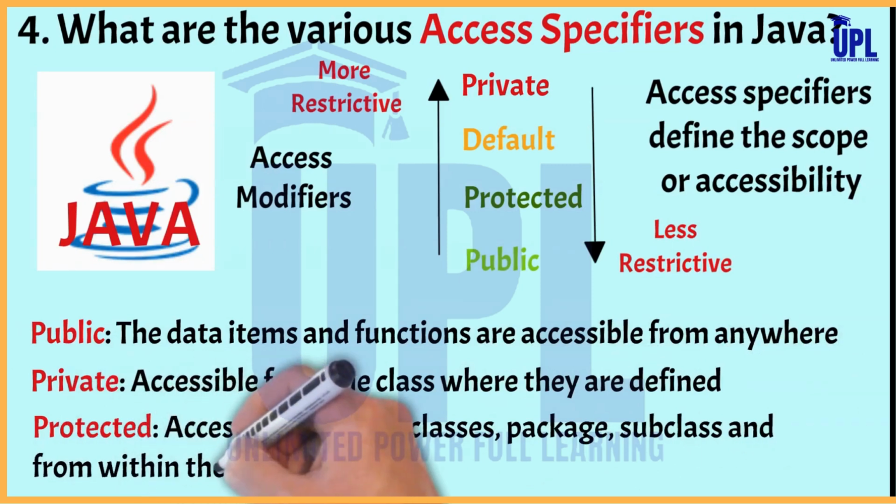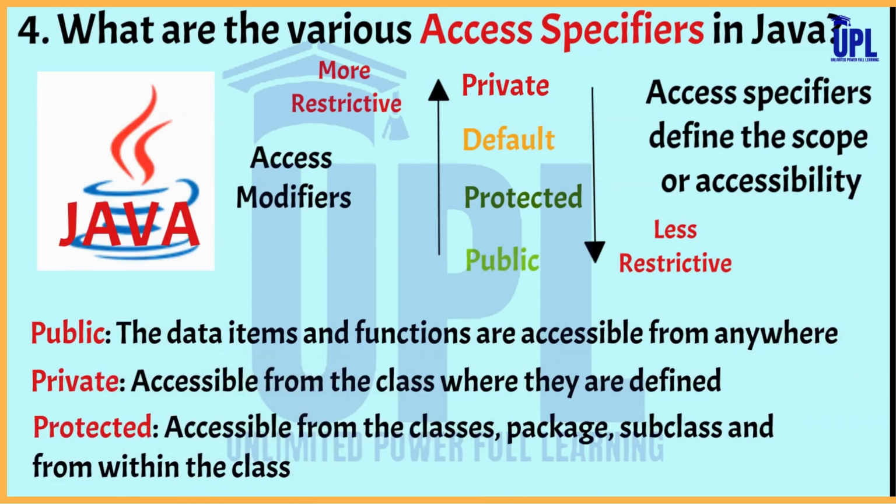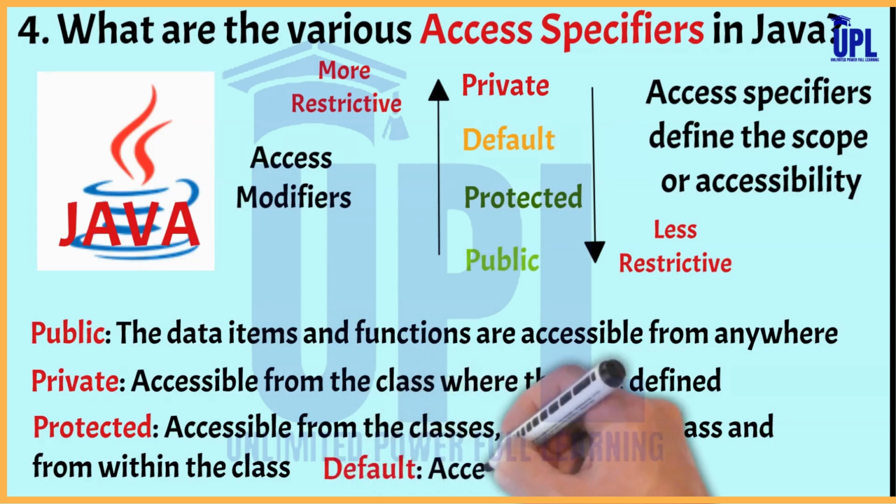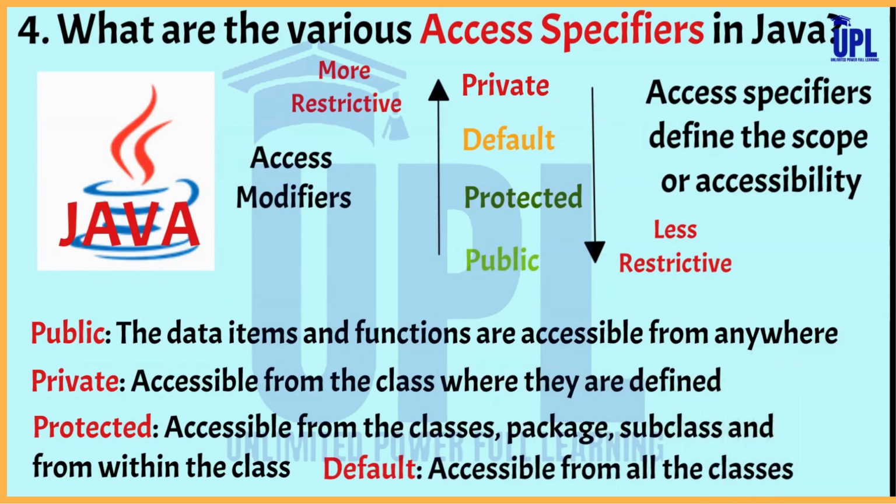Now next is default. If you do not mention any specifier, then by default the default access specifier is active, which means they are accessible from all the classes that belong to the same package.